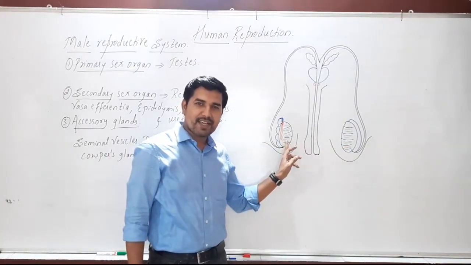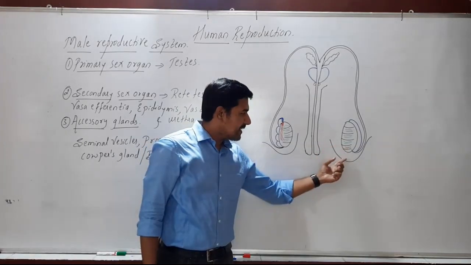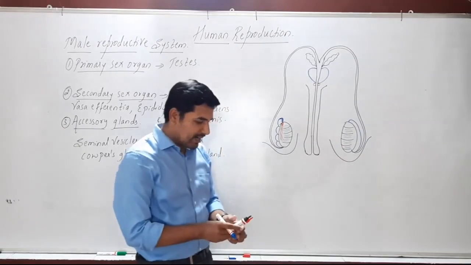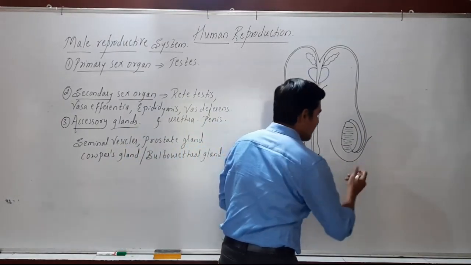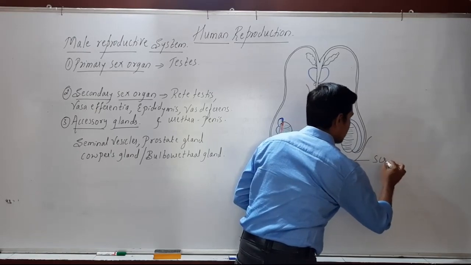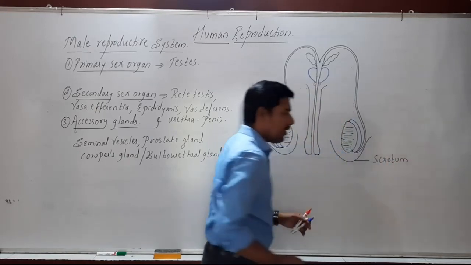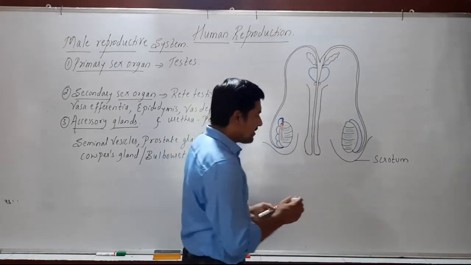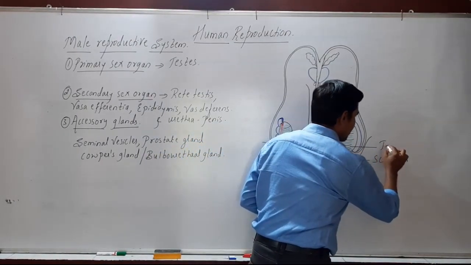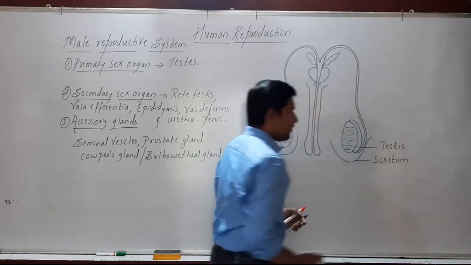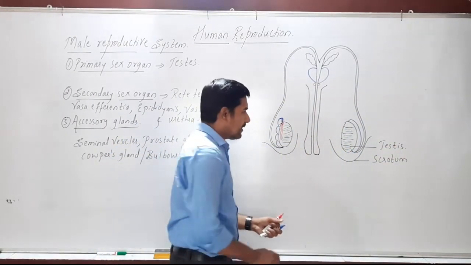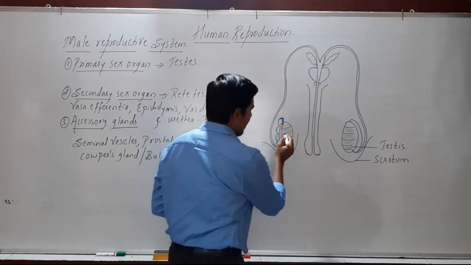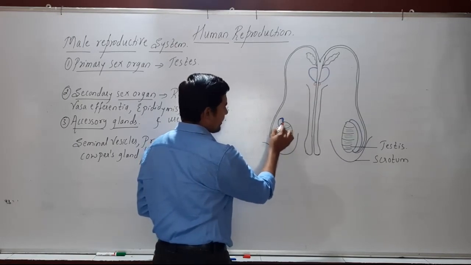We can easily observe testes. A pair of testes are present, and these pair of testes are present in a skin fold. The lower part is a skin fold, and this skin fold we call a scrotum, or it is also called a scrotal sac. Then this is the testis. A pair of testes are there. Then from the testis, what arises is the rete testis.